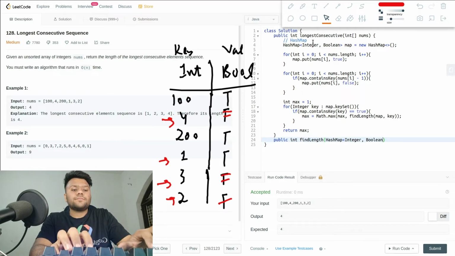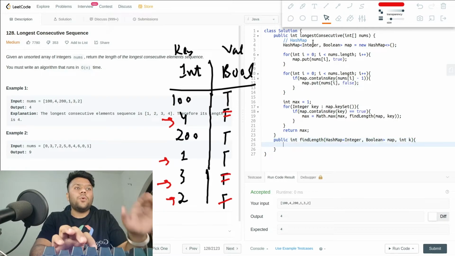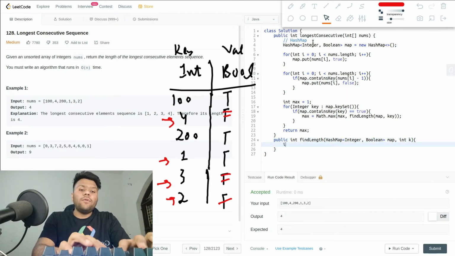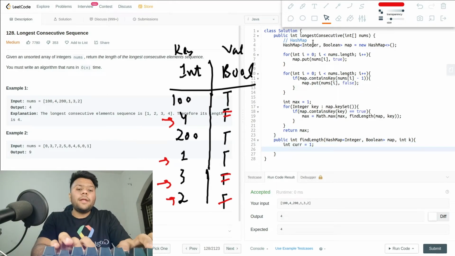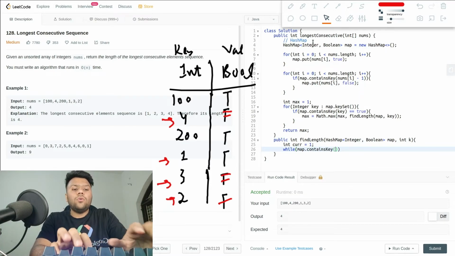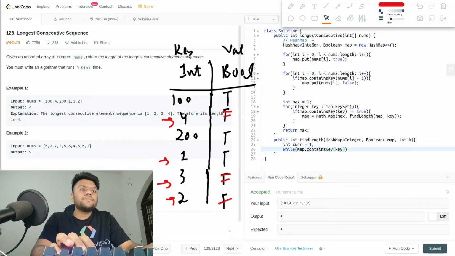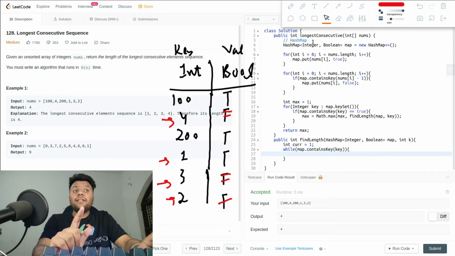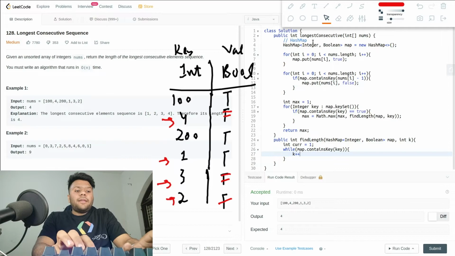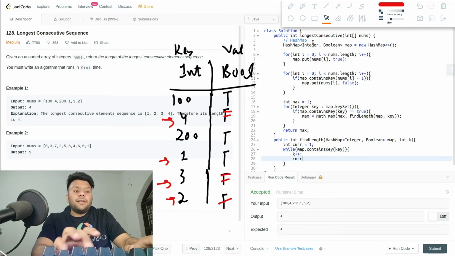So okay guys, now I have to create my hash map of integer boolean, call it map, and k is key. Okay guys, so now over here what I will do, I will create my current. My current is initially 1. Okay, and my while loop will run till my map dot contains key of k. Okay guys, as long as it contains the key, I will simply increment my k and update my current as well.